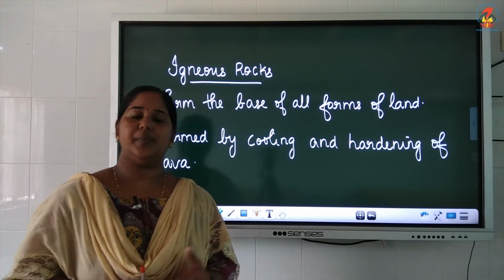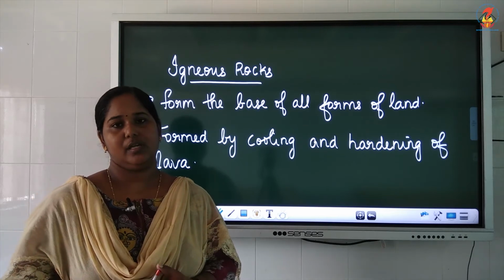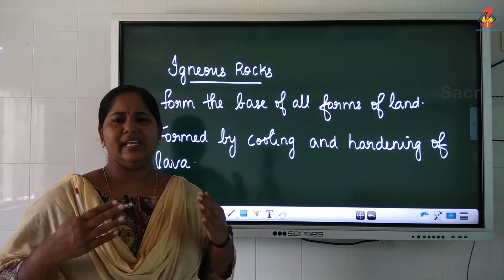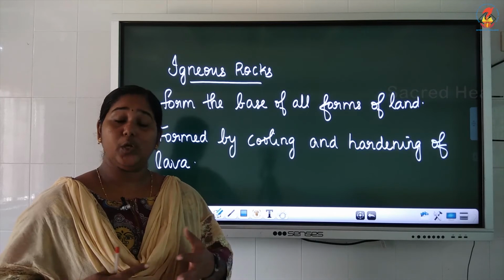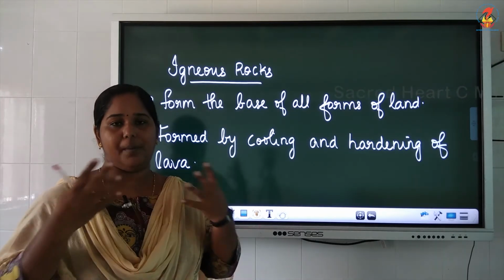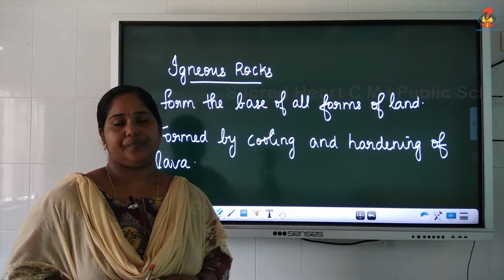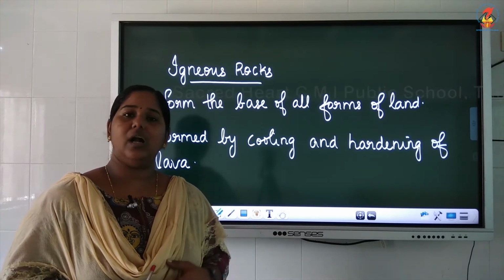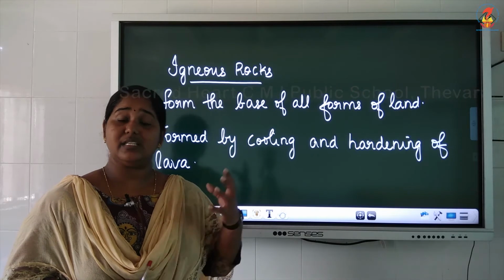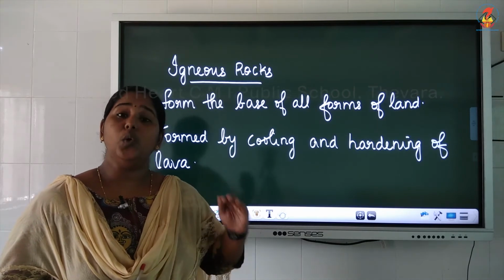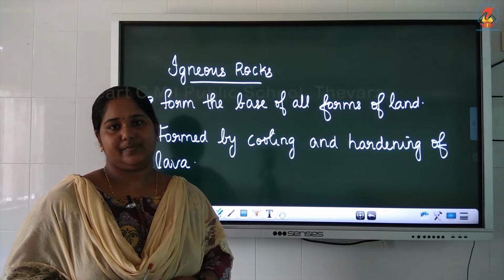You might have seen the pictures of volcanoes. So in a volcano, the hot liquid pushes out normally through a mountain or a hill, and it flows down the hill. This hot liquid, we studied last year, it cools after some days.